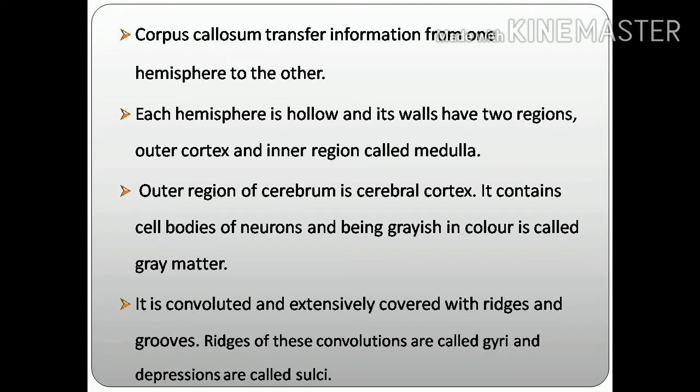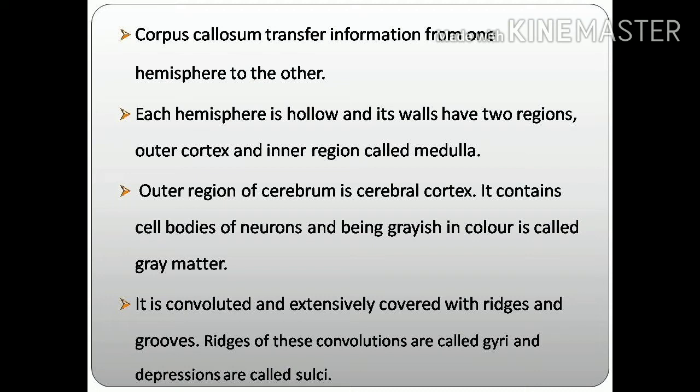The outer region is called cortex. It is greyish in color, so it is called grey matter. It contains the cell bodies of neurons. It is convoluted and extensively covered with ridges and grooves. The cortex region has many folded, coil-like structures.